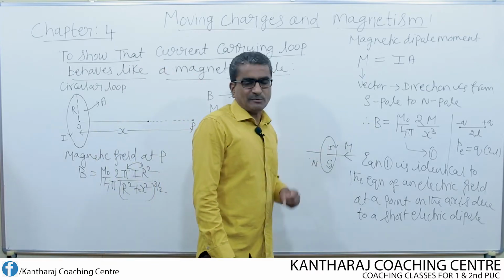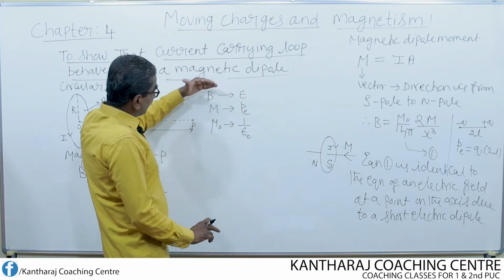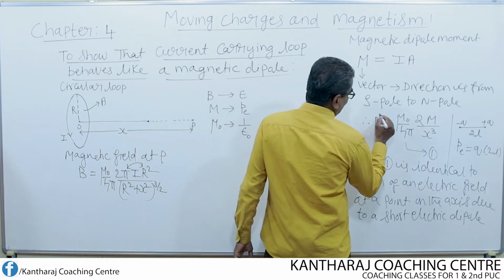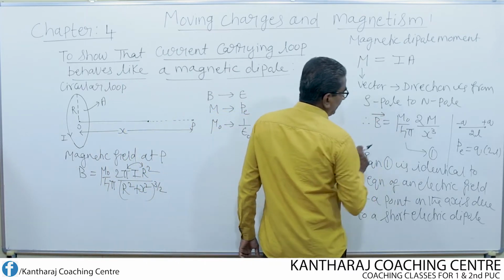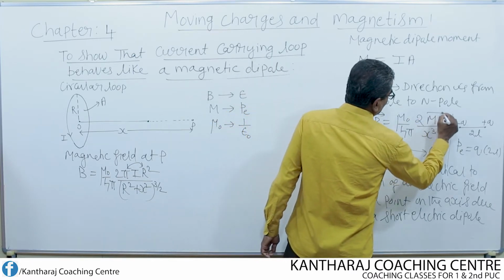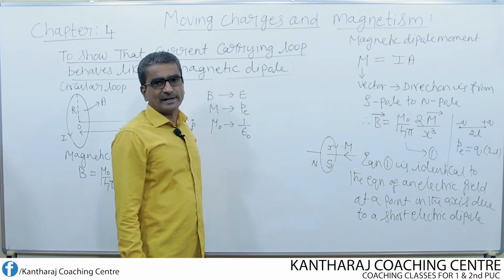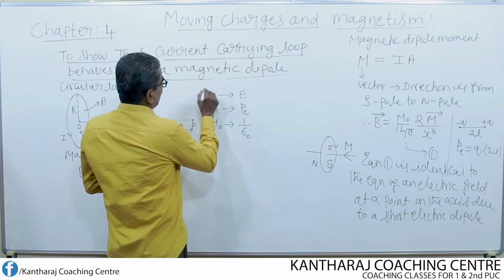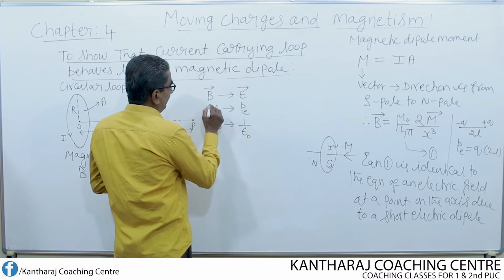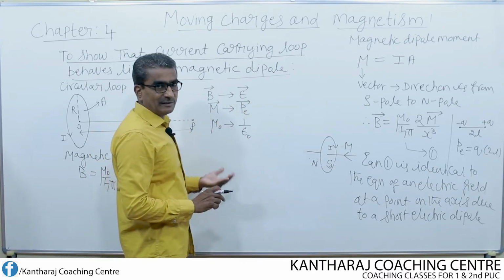Then what happens to this equation now? Now this equation becomes, in fact, I can replace this in terms of vector also, because if I express this equation in the vector form, B is the magnetic field vector. Magnetic dipole moment is also a vector quantity. So B can be replaced by E, that means magnetic field by electric field. Magnetic dipole moment is also a vector, electric dipole moment is also a vector.